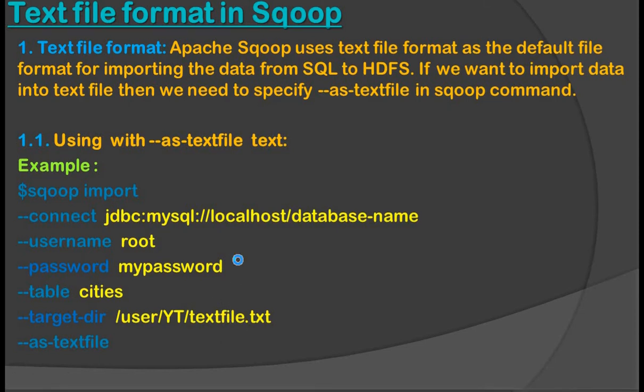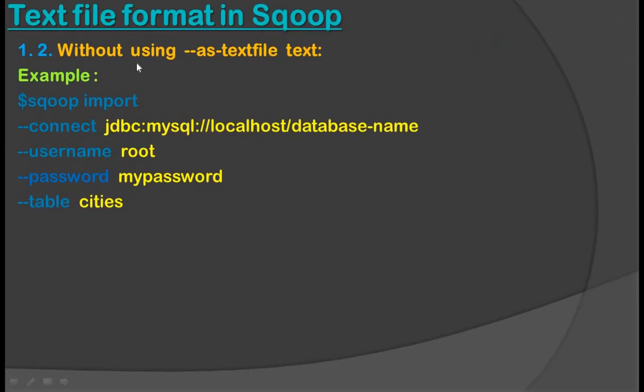Now let's see the next thing. In this example, as we can see, we are not using --as-textfile. Sqoop still imports this data, because as we know, by default Sqoop uses the text file format when it imports data onto the HDFS. So if we do not specify any file format, then by default it will take text file. Now let's see the next file format.